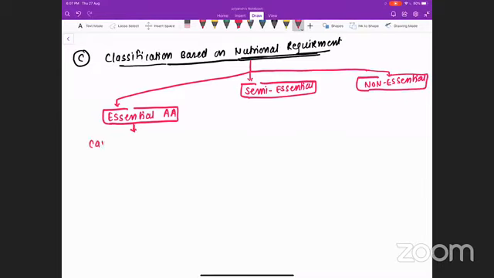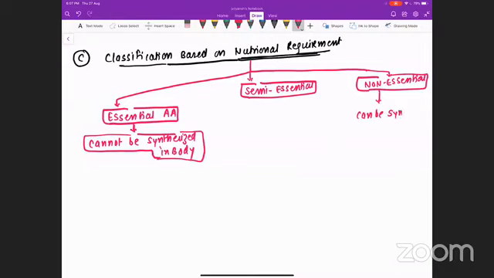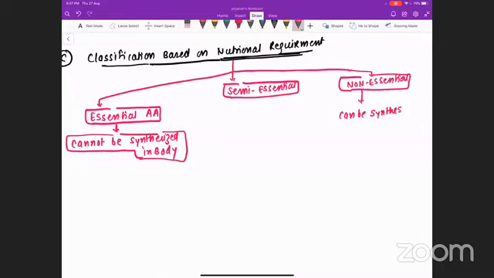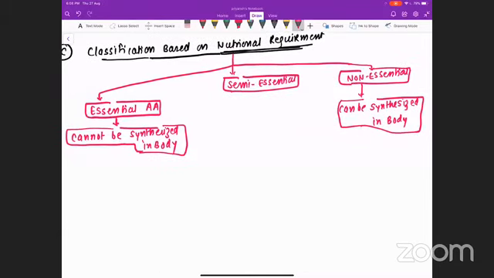Essential means cannot be synthesized in body. Means you need to take them in your diet. They cannot be synthesized endogenously. You have to take them from outside in your diet. Non-essential means can be synthesized in body. Means there is no absolute requirement that you need to take them in your diet. You can synthesize them in your body.